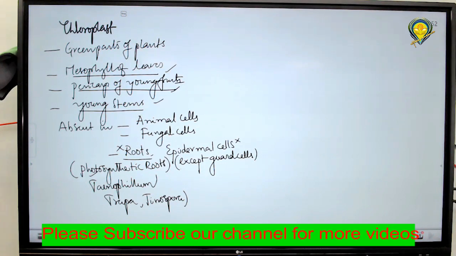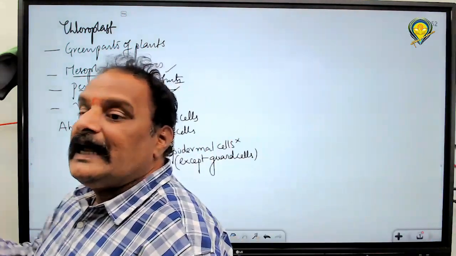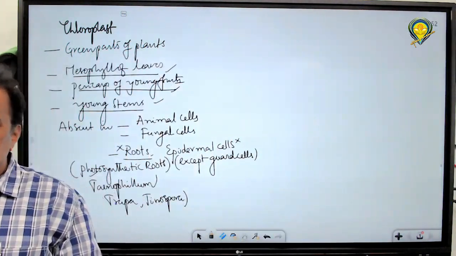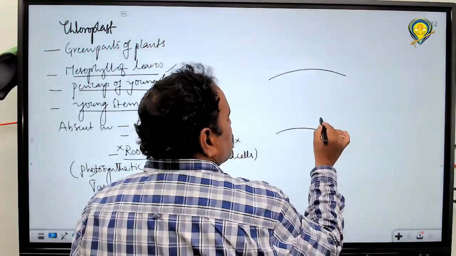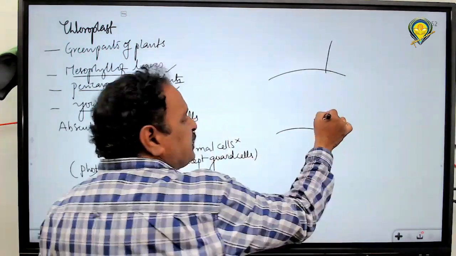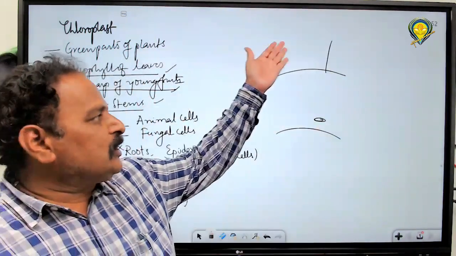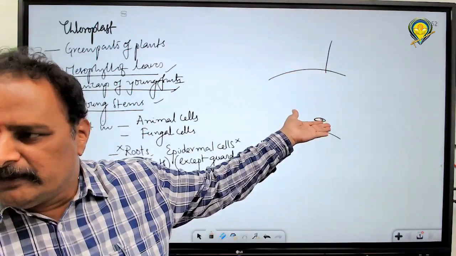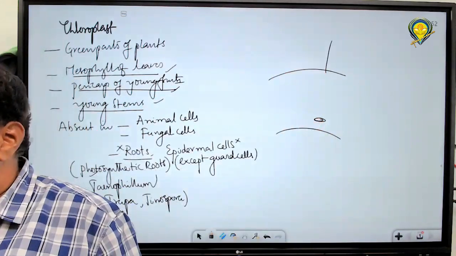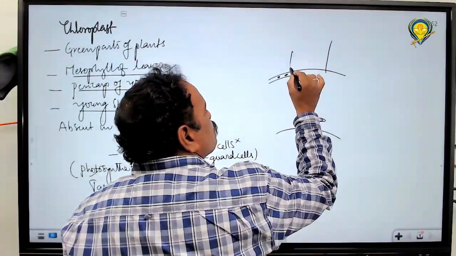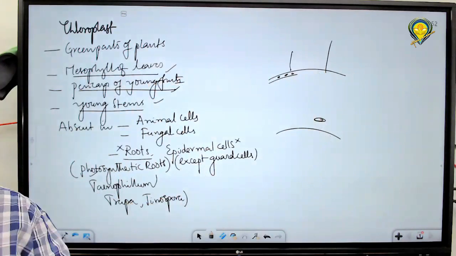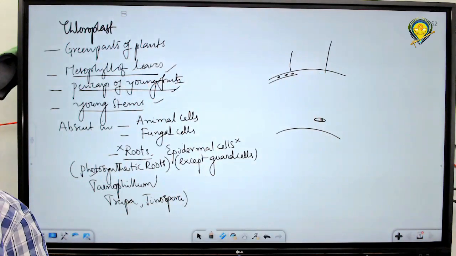Light may not penetrate. Sciophytes means plants growing in shady regions. Light is not available to those plants. If chloroplasts were present in deeper tissue, light could not reach there, and there would be no chance of photosynthesis. That's why chloroplasts are present in epidermal tissue, so that the minimum available light is absorbed by the plant and they perform photosynthesis. Do you understand?